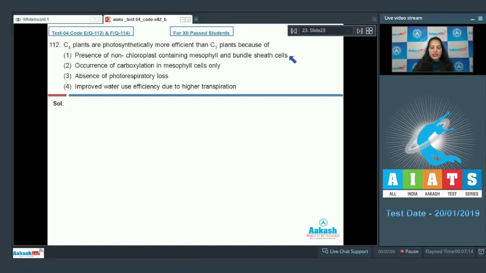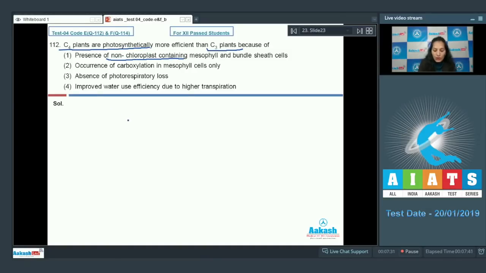mesophyll and bundle sheath cells. Second, occurrence of carboxylation in mesophyll cells only. Third, absence of photorespiratory loss. Fourth, improved water use efficiency due to higher transpiration. See here, why C4 plants are photosynthetically more efficient as compared to the C3 plants? First option, because presence of non-chloroplast containing mesophyll and the bundle sheath cells.